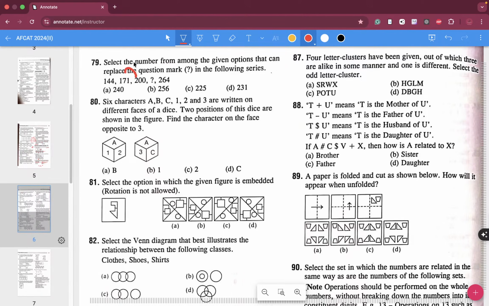Over here, the difference is 29. What is the difference over here? 21 plus 6 is how much? 27, 29. So obviously it is supposed to be 31, that means 231. For 79, D is the correct answer.